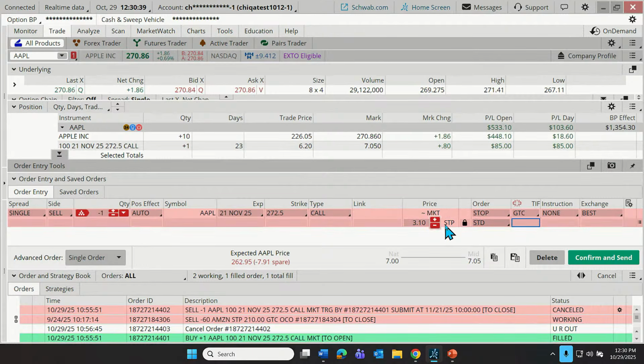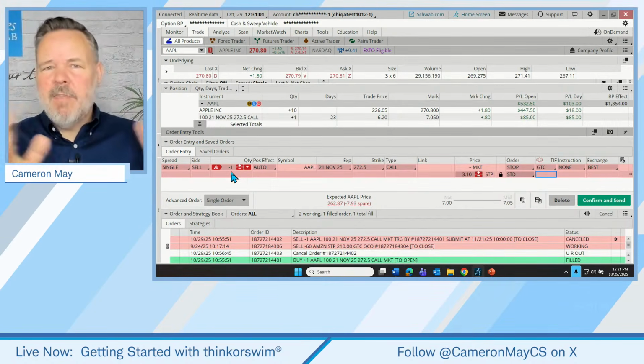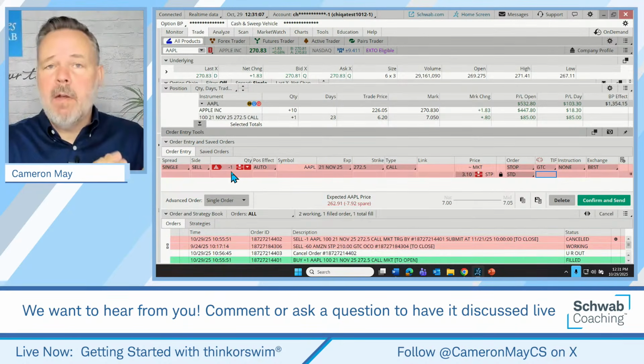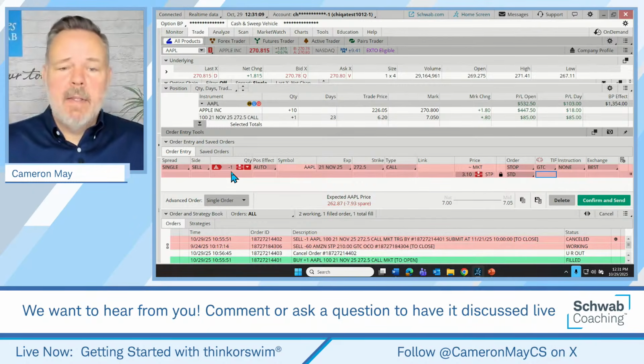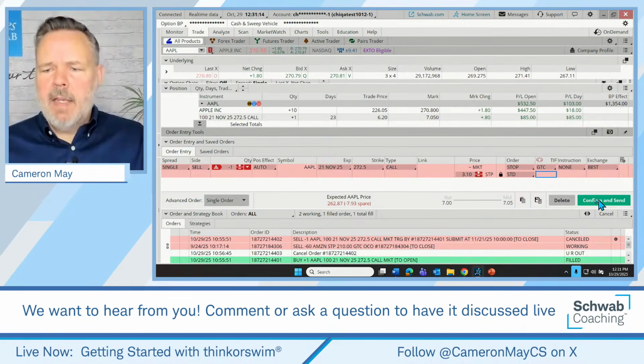So it's right click, create closing order, choose the call that we're closing, and then we can enter the order from here. An advantage to doing it from the monitor tab is that it makes sure that we're always trading the intended quantity of contracts. You know, if we had 3 contracts and we just place a sell order from the trade tab, it's easy to forget to change the quantity to match the quantity that we actually own. If we do it from the monitor tab, it just sort of checks that for us. Okay. But I could click confirm and send here. Not going to do that.